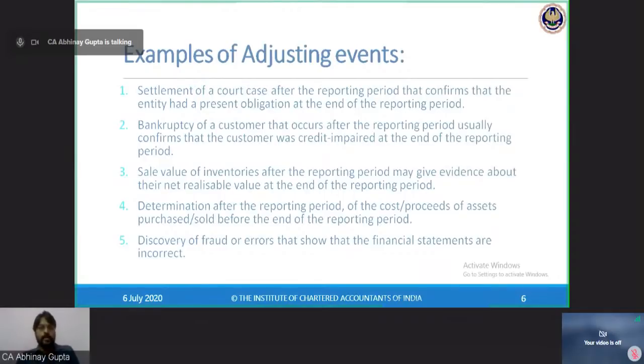So this is an event which has occurred after the end of the reporting period. Now I need to adjust my financial statements for this event. So if the cash misappropriated is rupees 1 lakh, then I will be passing an entry: P&L debit by rupees 1 lakh for loss against theft of cash. So this is a loss against theft of cash, rupees 1 lakh. I need to adjust my accounts. Hence this event is called an adjusting event. I hope the adjusting event is now very clear to all of you. Let me see what the queries are.